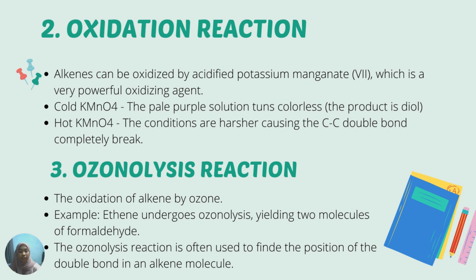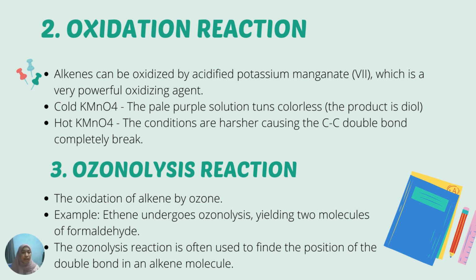If a carbon atom is bonded to two hydrogen atoms, oxidation to carbon dioxide takes place. When a carbon atom is bonded to one hydrogen atom and one alkyl group, oxidation to carboxylic acid takes place. And when a carbon atom is bonded to two alkyl groups, oxidation to ketone takes place. So that's the difference that occurs in oxidation reactions.